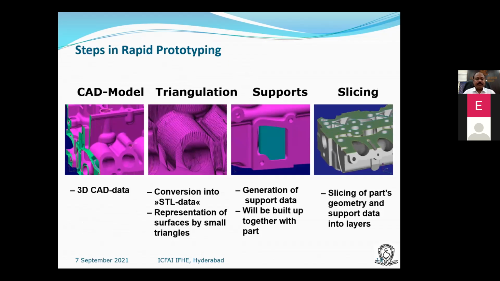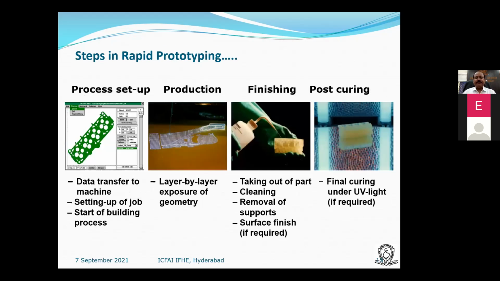FDM and other systems, even metal-based RP systems or AM systems, require removal of supports. Even wire cut EDM, we have to go for wire cut EDM to remove the parts from the plate in SLM and DMLS.